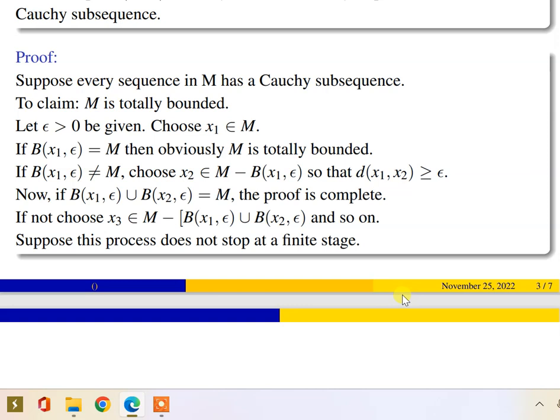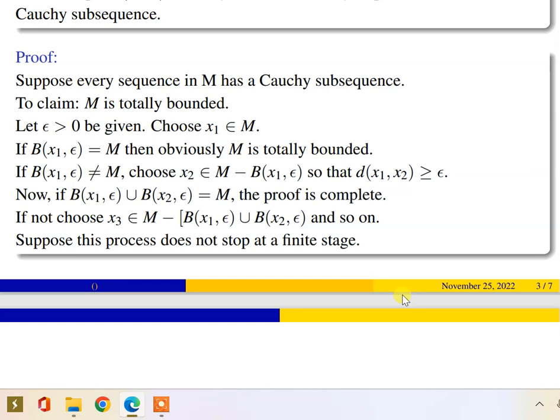Why? Because x2 does not belong to B(x1, epsilon). Suppose x2 belonged to B(x1, epsilon); by the definition of open ball we would have d(x1, x2) strictly less than epsilon. Here x2 does not belong to it, therefore d(x1, x2) is greater than or equal to epsilon.